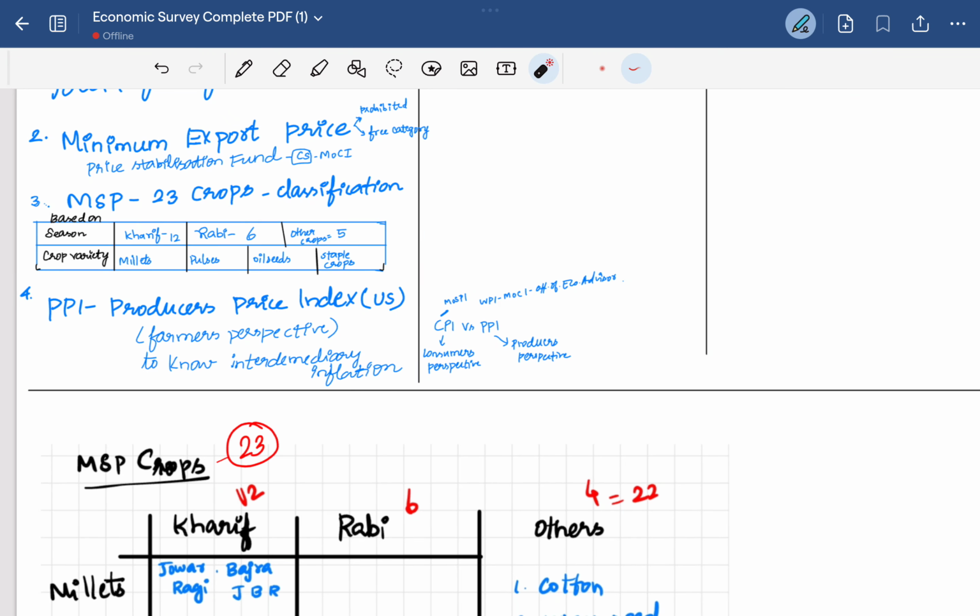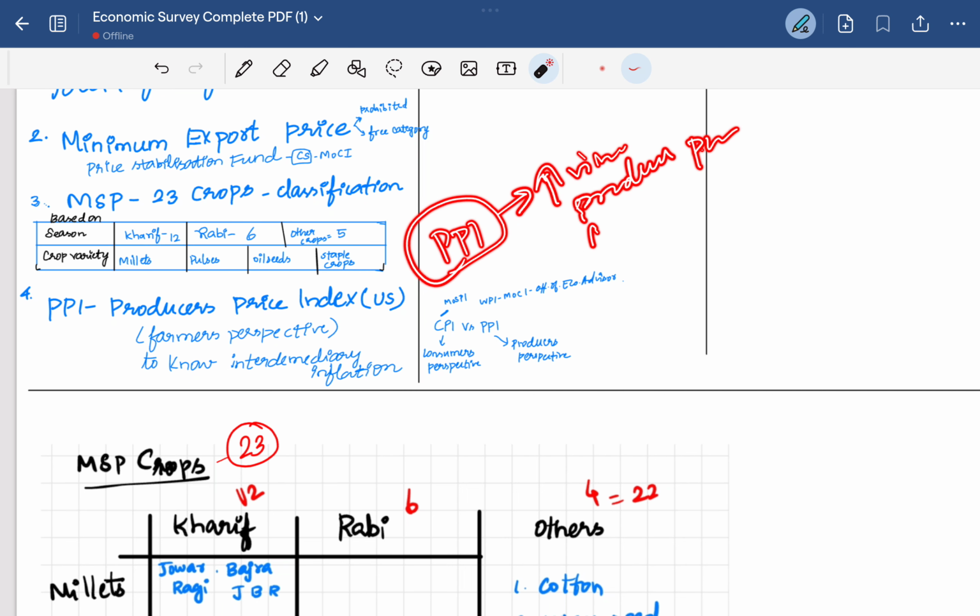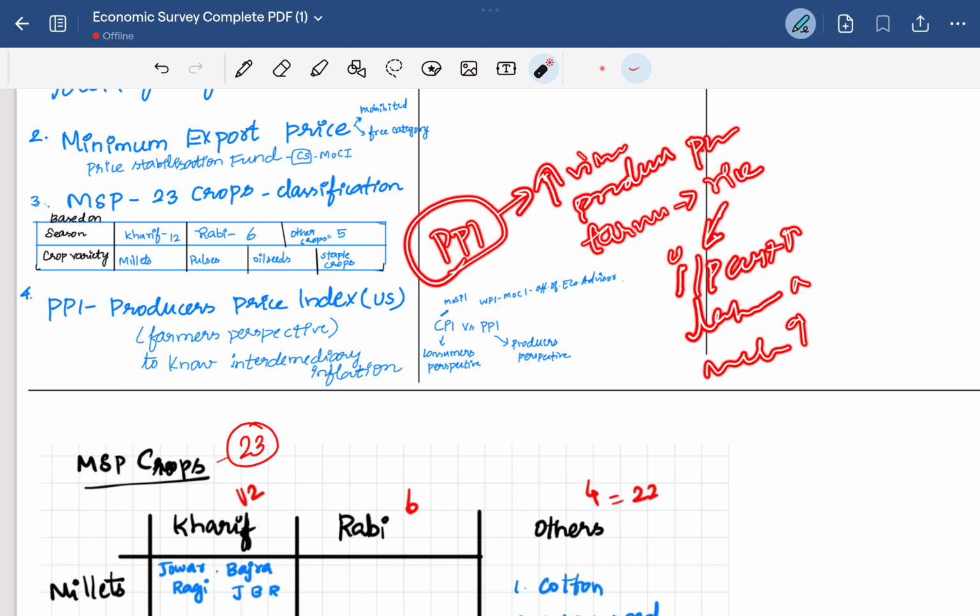At the same time, the producer price index is another aspect of considering the rise in prices from the point of view of the producers who are producing a particular good. For example, if a farmer is producing rice, from his point of view, what are the general rises in prices, like input costs, labor cost, then mechanization cost. These are the general rises in prices from the producer's perspective, for example, a farmer's perspective.